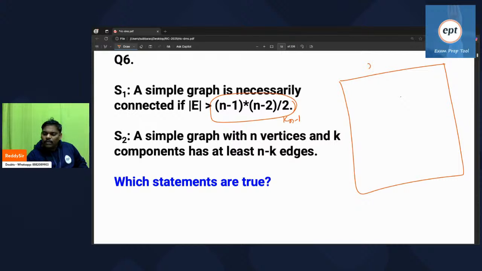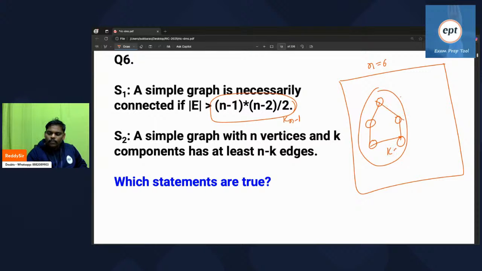Assume that n value is 6. Now I am taking 5 people, so it is a K5. Here is one more vertex.